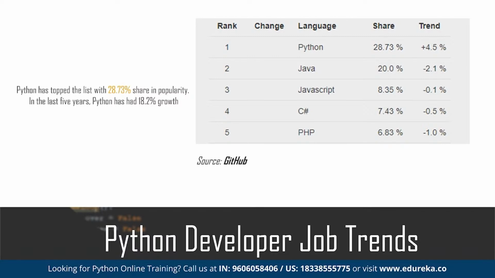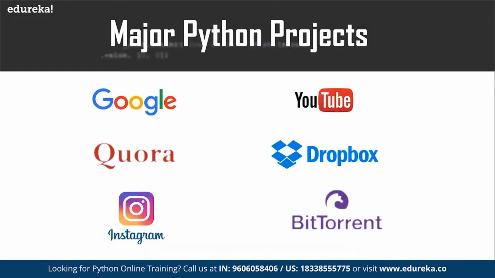I can do automation using Python. I can do data science using Python. I can do machine learning using Python. I can do artificial intelligence using Python. I can create a website using Python. A lot of things we can do, and that is the main benefit of this particular programming language. Big companies like Google, Quora, Dropbox, BitTorrent, Instagram, YouTube use Python a lot for their day-to-day work. NASA too, there are lots and lots of organizations using Python.